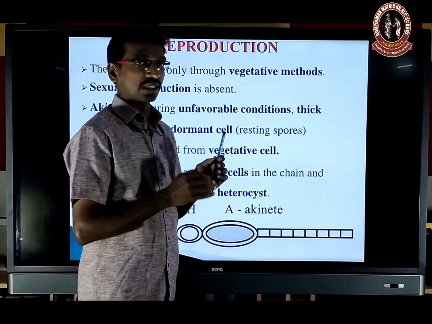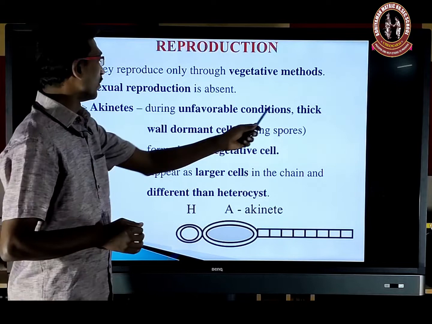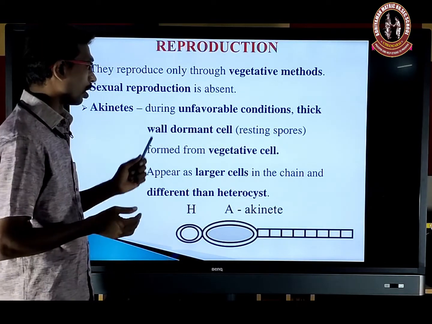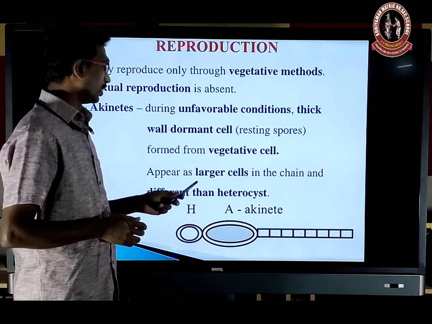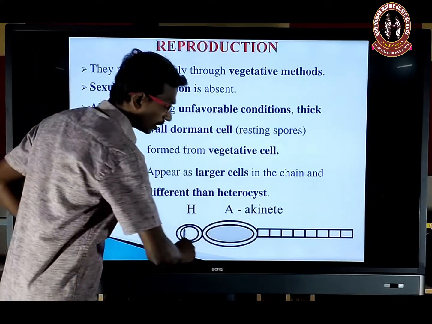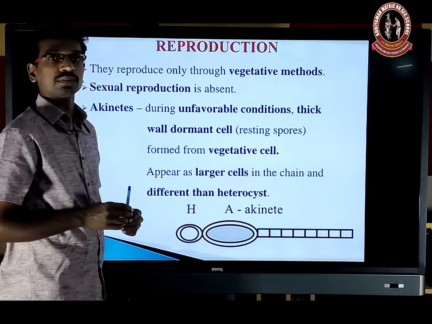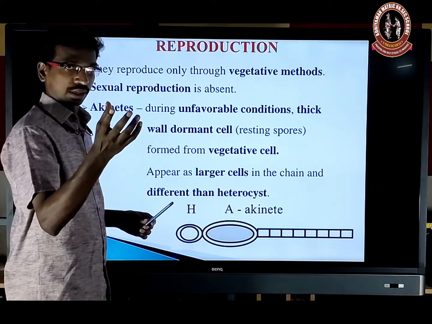During unfavorable condition, some cells will have a very thick wall and become dormant. Some cells will act as thick-walled dormant cells, that is, resting cells, and form from the vegetative cell. Actually, it's a vegetative bud. So any one cell has a very thick wall and enlarges in size.